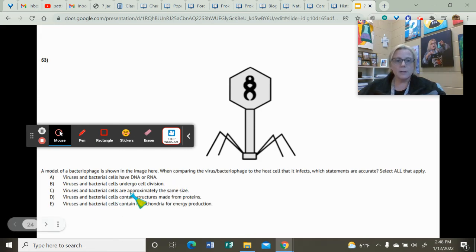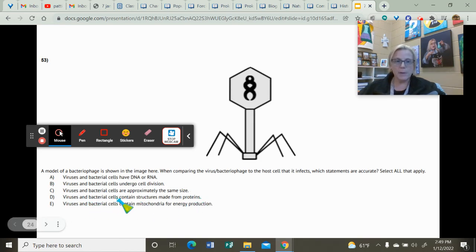C, viruses and bacterial cells are approximately the same size. Viruses are much smaller than bacterial cells. We have seen some pictures of this. It looks like it lands on top of a cell, like this little spaceship landing on the earth or something like that. So the viral cells are much, much smaller. So this is not an accurate statement.